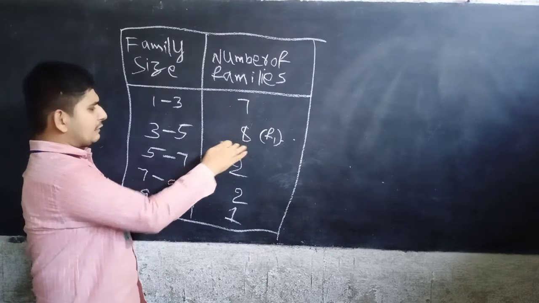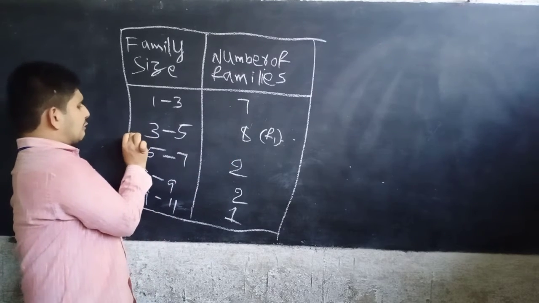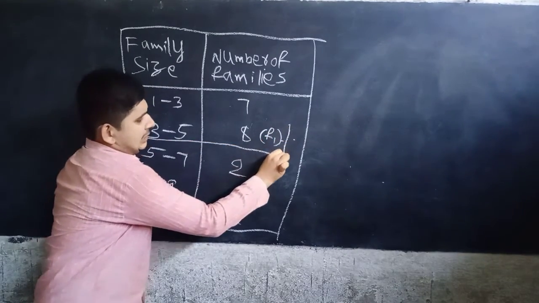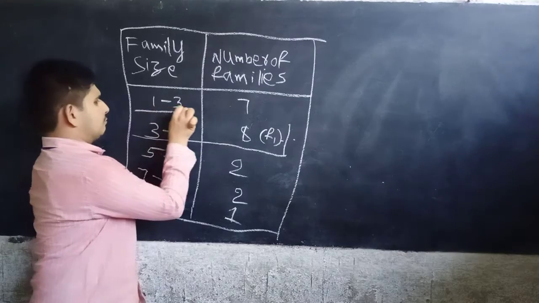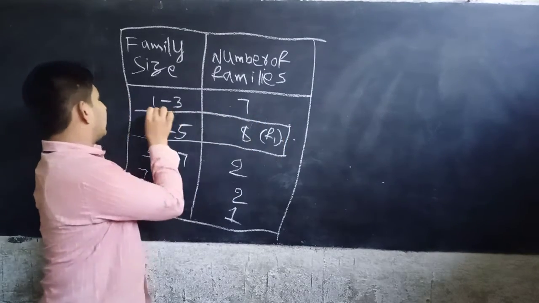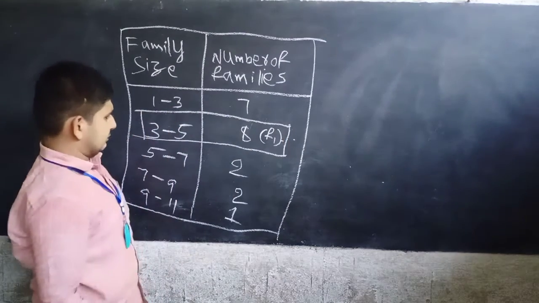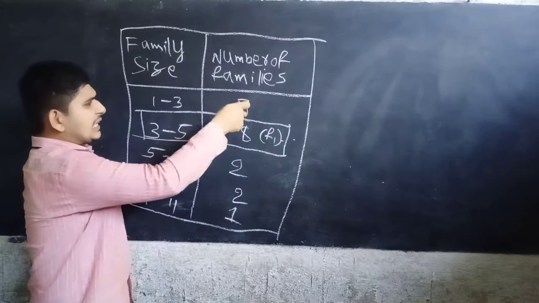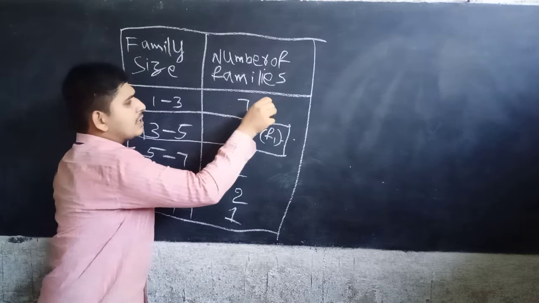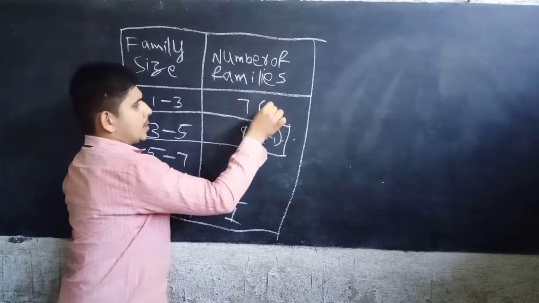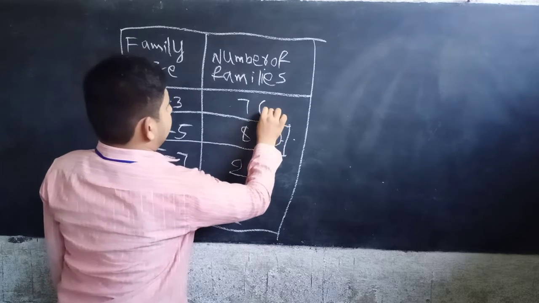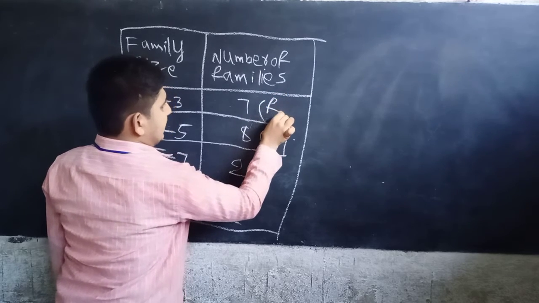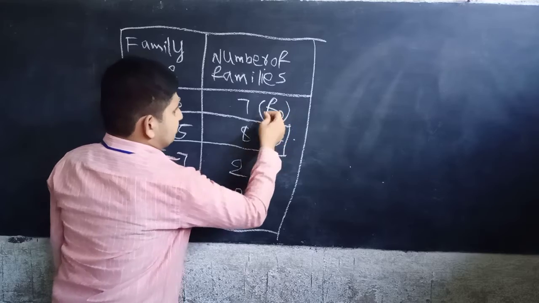This is the highest frequency, so this will be our modal class. Now F1 is this one. Then the preceding one, before this, is F0.